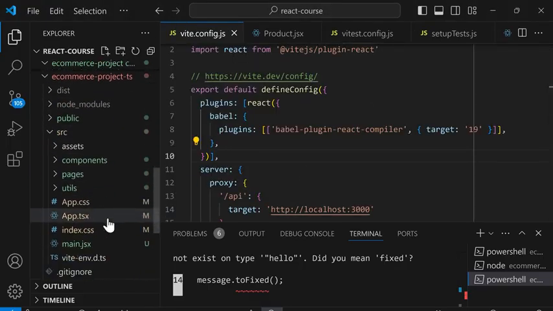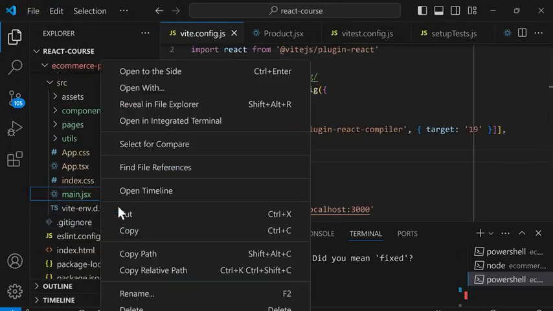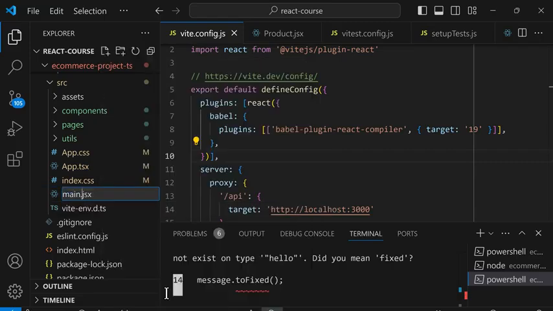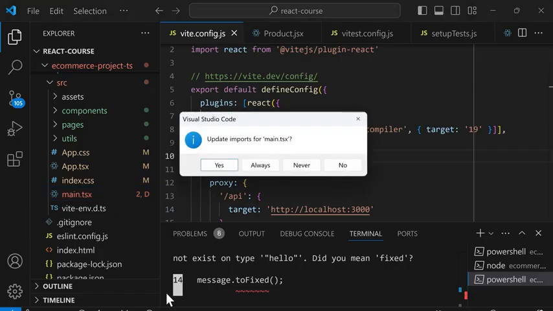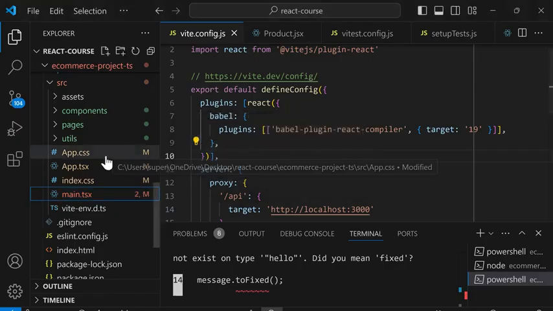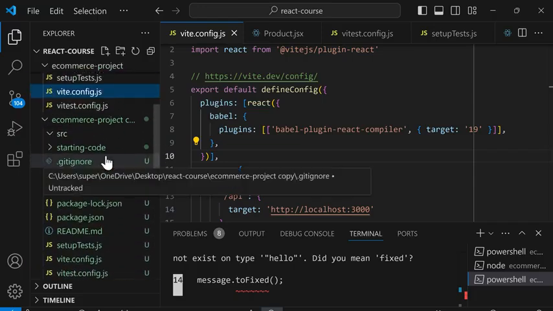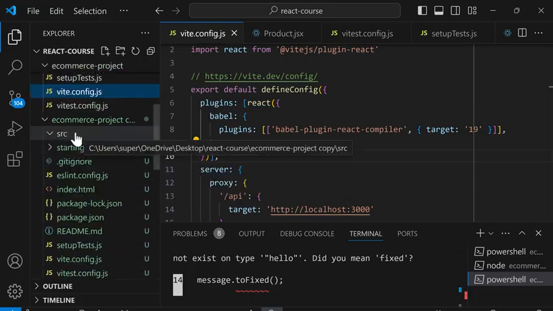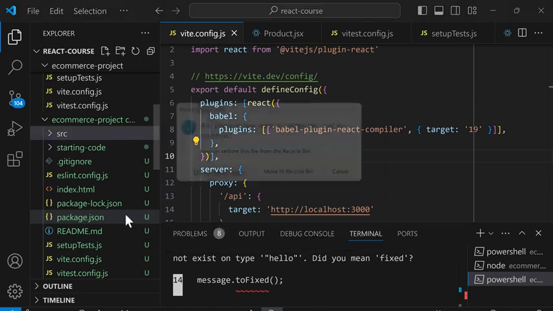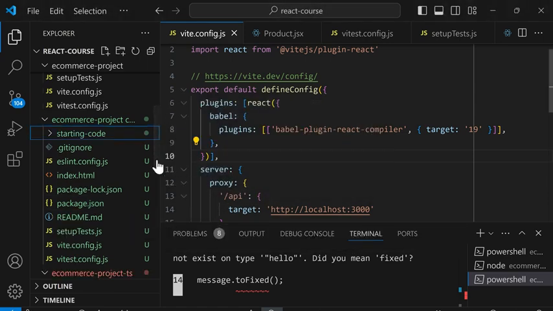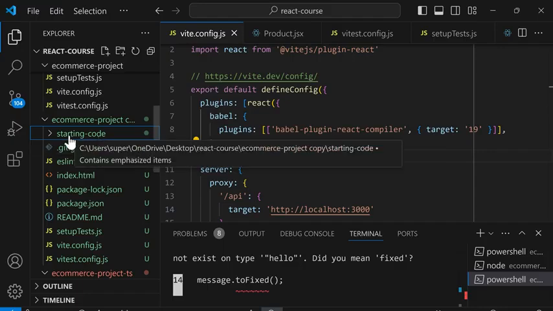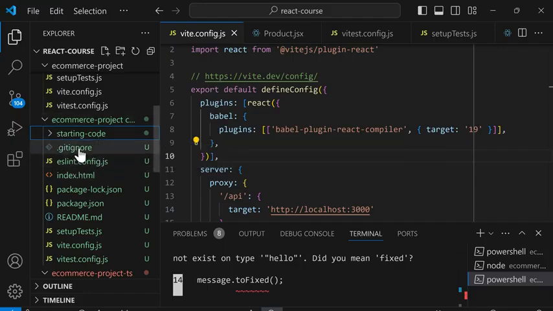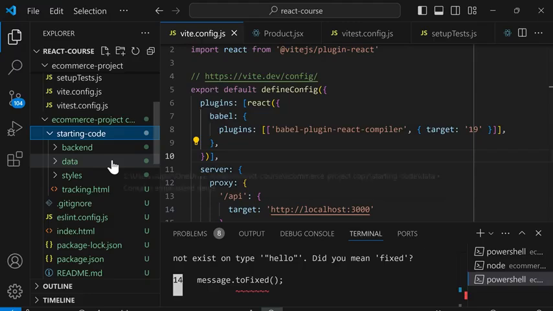And we're going to rename our file. Right-click, rename, main.tsx, and press Enter. Update the imports, select No. We'll scroll back up, and we moved all of the code from the source folder, so we can delete it. Next, we don't need to move the starting code folder because this was just for practice when we were setting up this project. So we can just delete this folder.